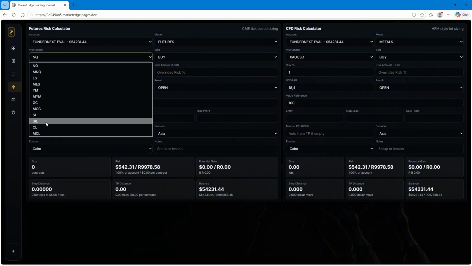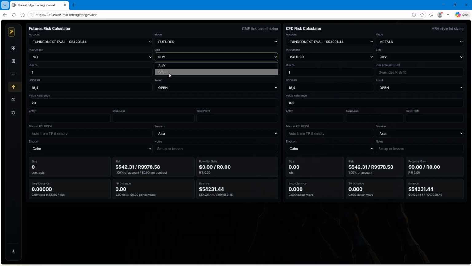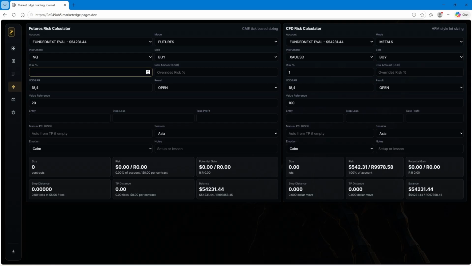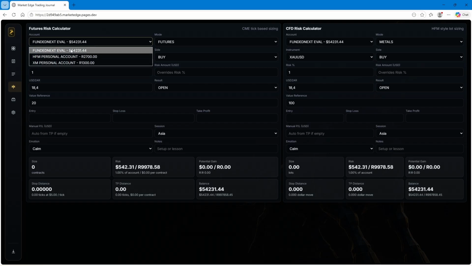So you can choose your asset like I showed you. You're going to press buy or sell. You can choose your risk percentage. So let's say you want to risk 5% of your account. You can press any number there. It's going to risk your account balance, like this balance here. You can switch between accounts as well here, right? It's going to risk your account balance, but this one over here is going to override this one.